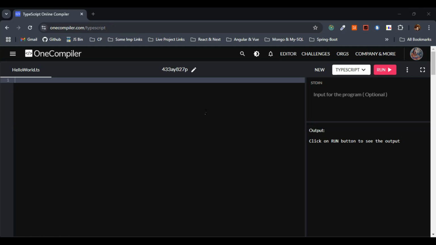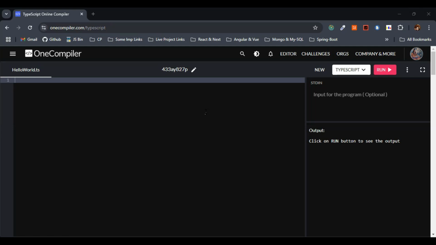This will be the first topic we'll be discussing. Type inference is the ability of TypeScript to automatically determine the type of a variable based on its value, without explicit annotations. Again, this is a very simple topic.